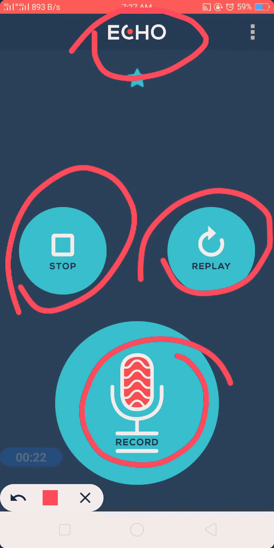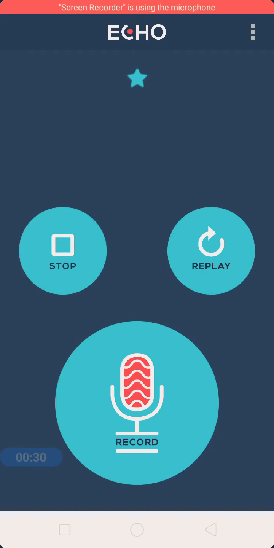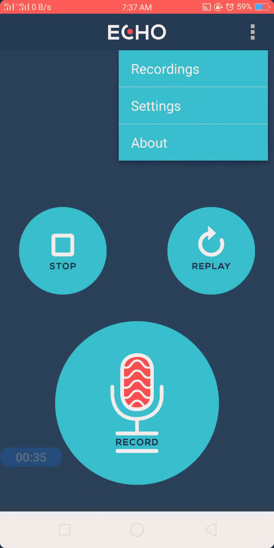can stop from here, start from here, stop here, and save from here. Understand this arrow from here, save, and you can change settings from here. Click here and then look to settings, then go to settings, and then there are 3 seconds. Click here, and this is a different setting button, record button.